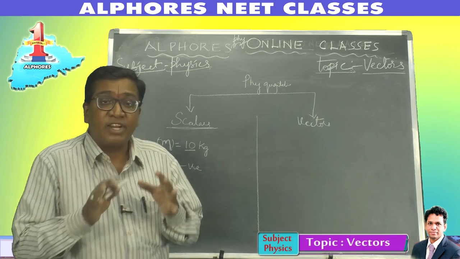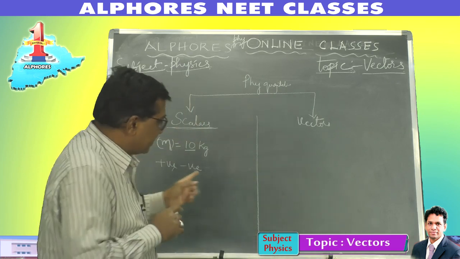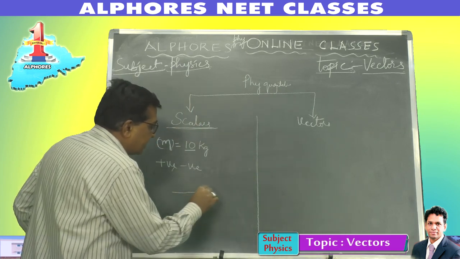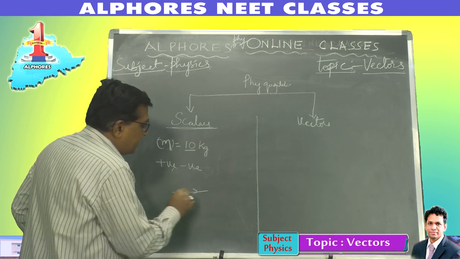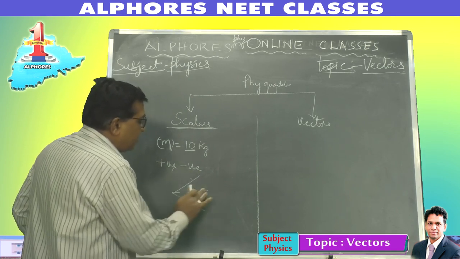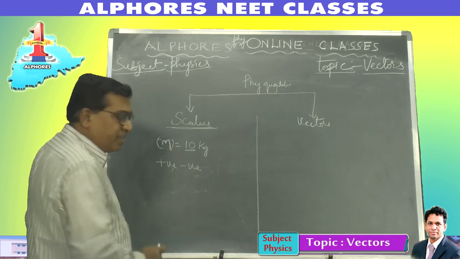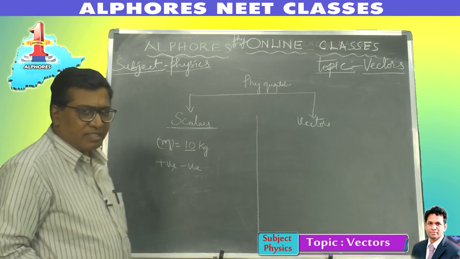Why? Scalars have the same magnitude in all directions. Take an electric conductor carrying current: the magnitude of the current flowing through it does not vary with direction. Even if I orient the conductor this way or that way, there is no variation. So it does not depend on direction.